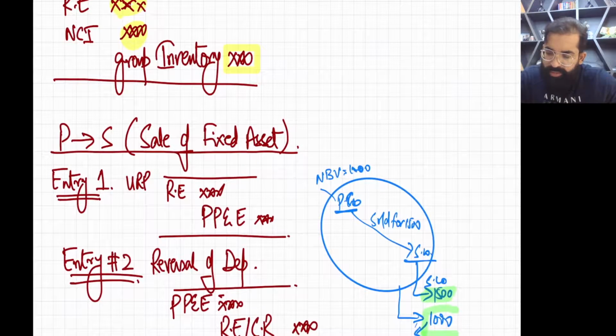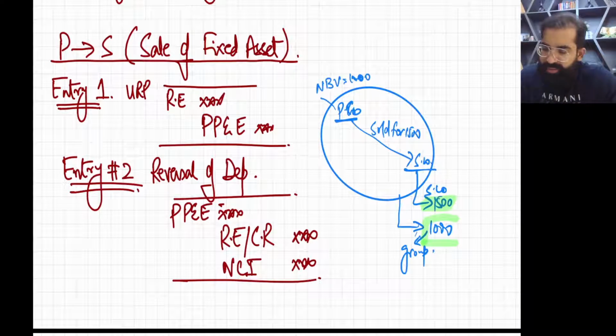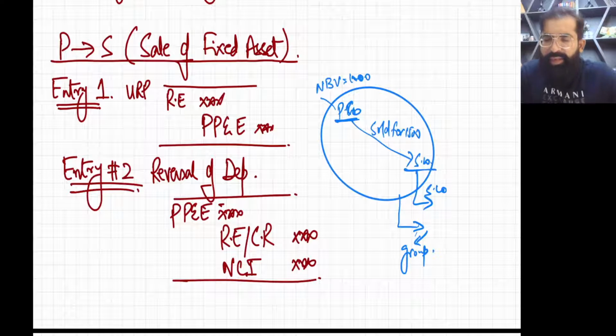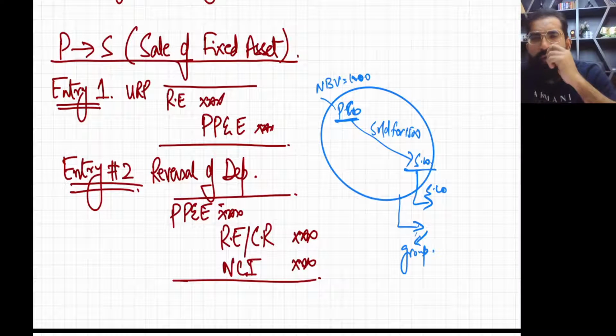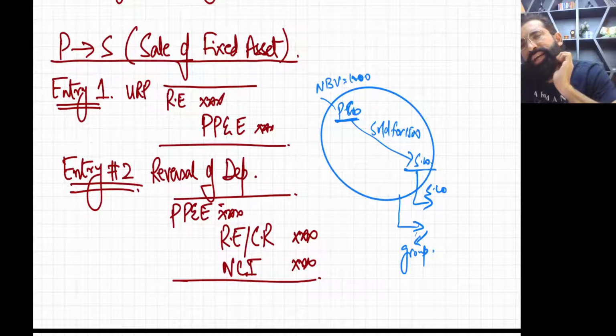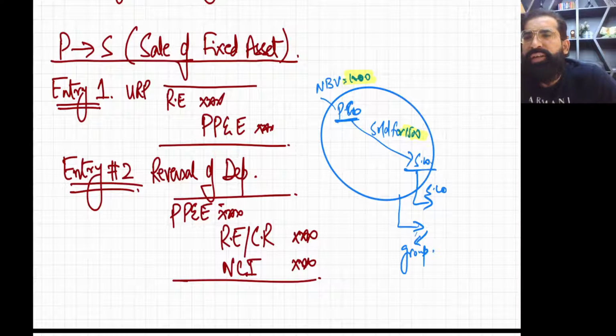Now the next area, my dear students, is P to S sale of fixed asset. A little bit different. Listen. So how are we going to approach it? Like this. First of all, the parent company has a plant with a net book value of 1000. Today the parent company sold it for 1500. So 1000 and 1500, what is the difference? 500. The difference between 1000 and 1500 is 500.